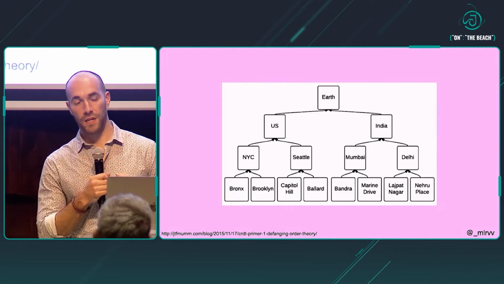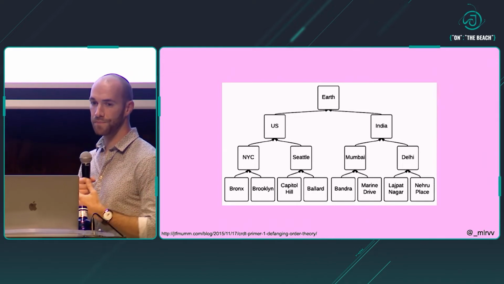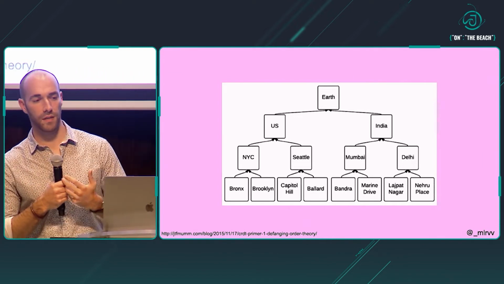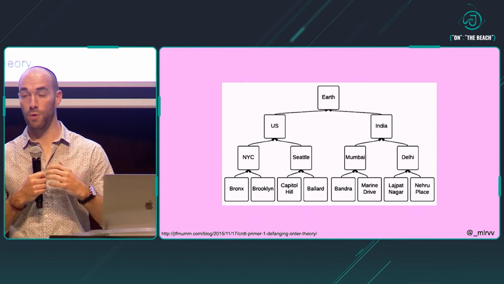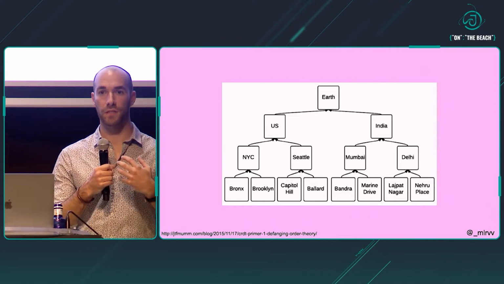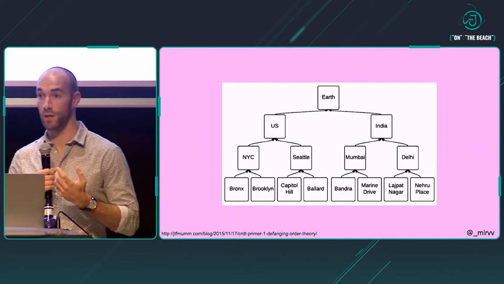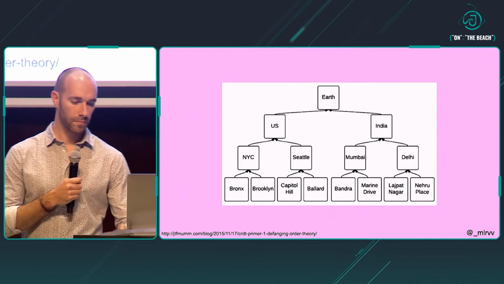And if we extend this example a little bit, if we add a new element to the top of the set, Earth, now Earth as an element of this set is the upper bound of the set, because it's greater than or equal to every other element in the set. And in this case, what that means is simply defined by the relation that we introduced as an order. So it means geographically located in.